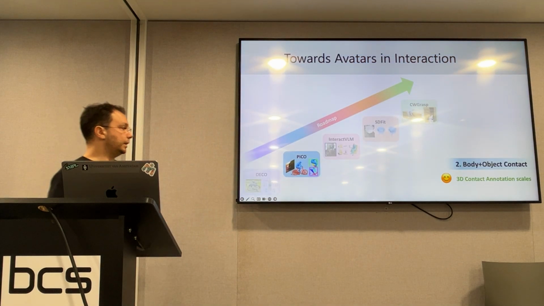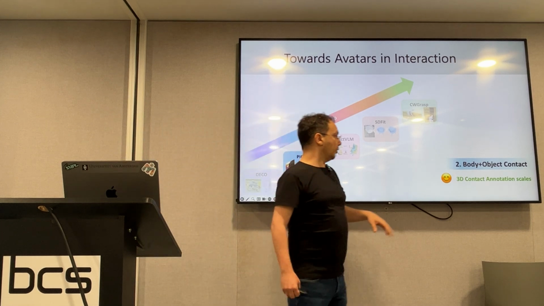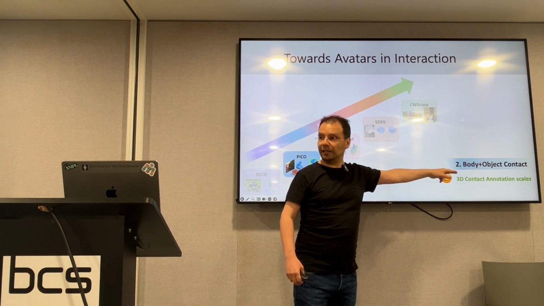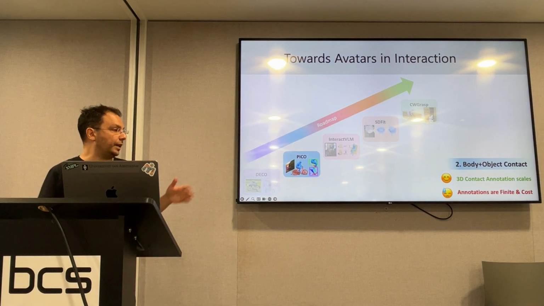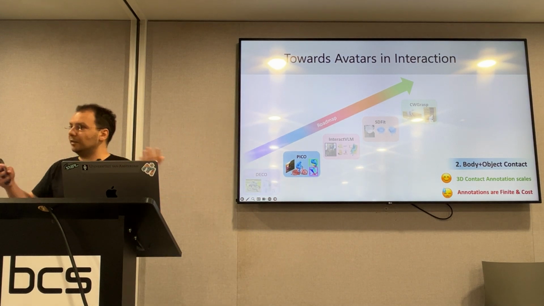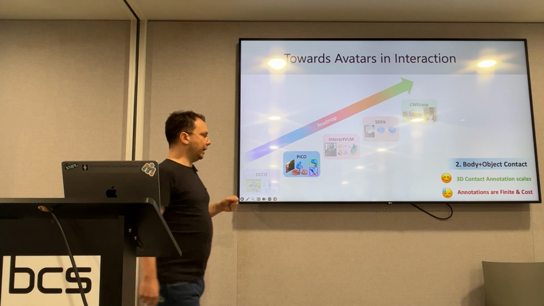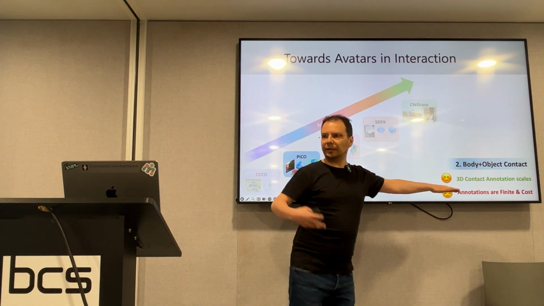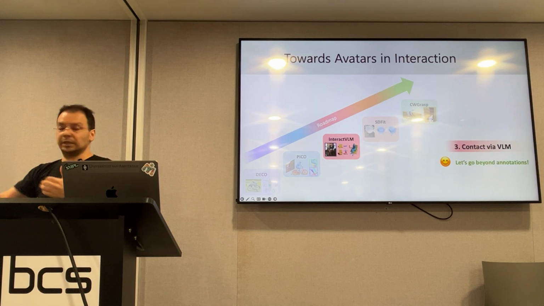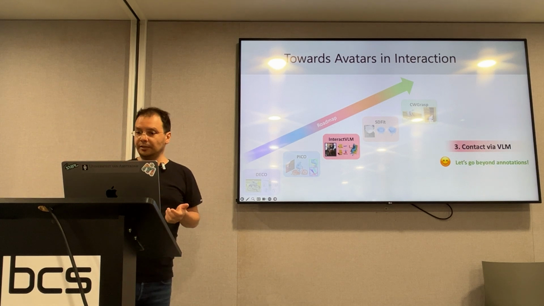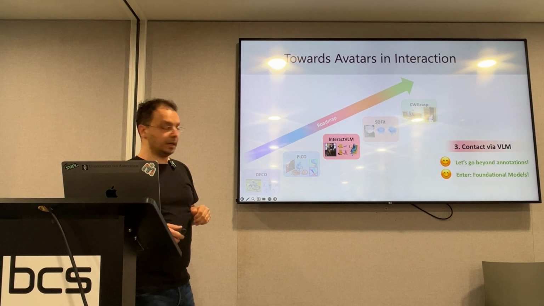So at this point, probably I convinced you that collecting 3D contact annotations scales and is useful. However, no matter what, annotations will always be finite and they cost something. After our work, they cost mainly time rather than money. The question is, how do we go beyond annotations? So enter foundational models.